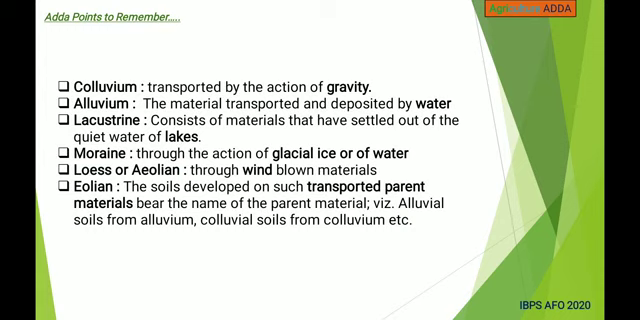Colluvium means transported by action of gravity. Alluvium means the material transported and deposited by water. And lacustrine consists of materials that have settled out of the quiet water of lakes. And moraine is through the action of glacial ice or of water. And loess or aeolian is through wind blown materials. And the soil developed on such transported parent materials bear the name of the parent material, that is alluvial soils from alluvium, colluvial soils from colluvium, etc.